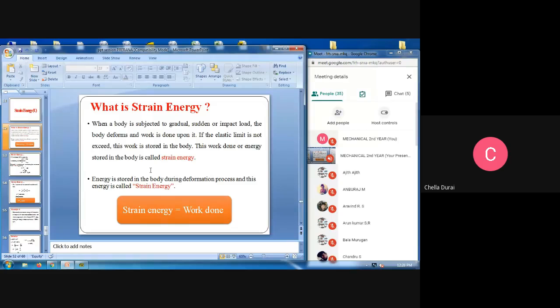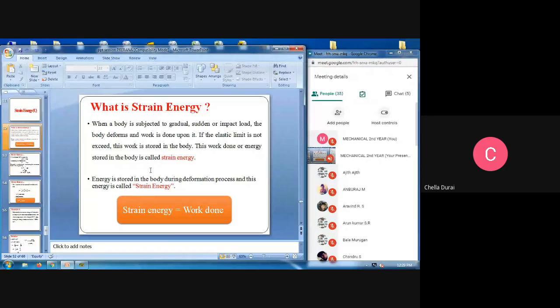See, when a body is subject to gradual, sudden or impact load, the body deforms and work is done upon it. If the elastic limit is not exceeded, this work is stored in the body. That is called the strain energy.